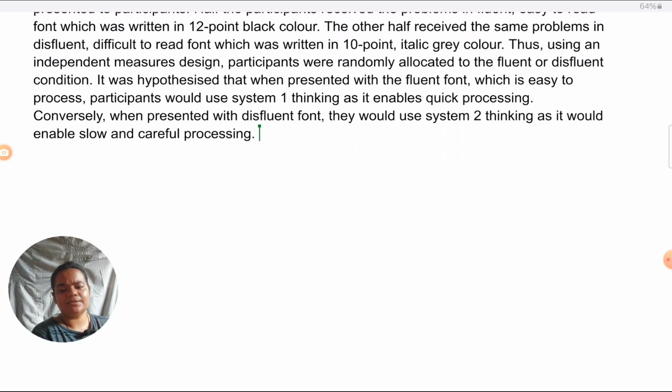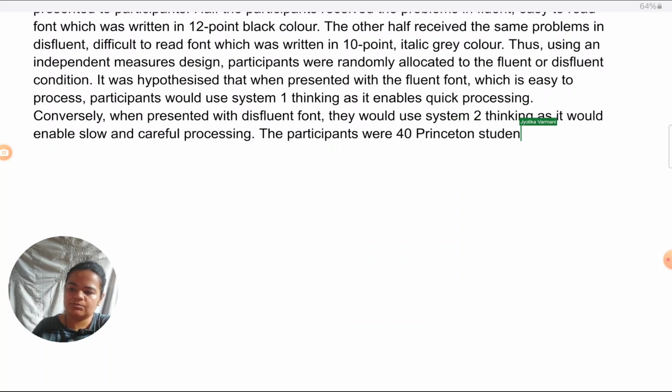Like in this case, it must definitely be an opportunity convenient sample because students from the same university as the researchers. But I don't need to mention that because it won't really add anything here, and I don't want to evaluate that feature given that it is an SAQ. So you need to decide for yourself what you find important. There's no very hard and fast rule that this is really to be given, that is not to be given. Whatever you feel makes the flow of your answer better. So I would say the participants were 40 Princeton students.